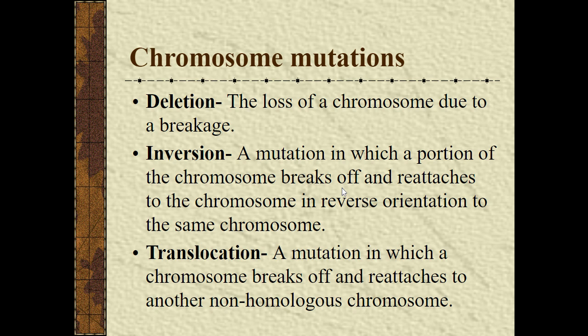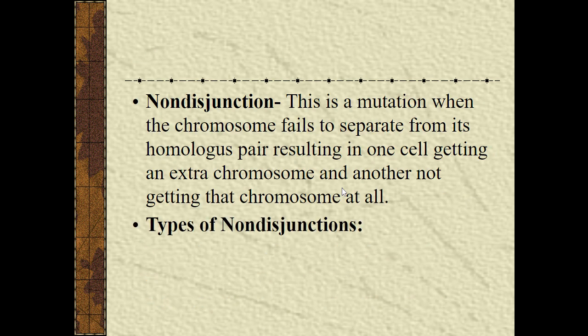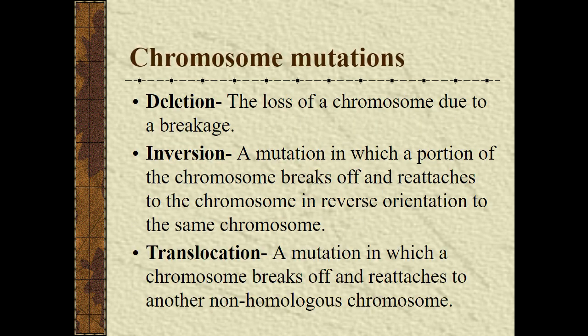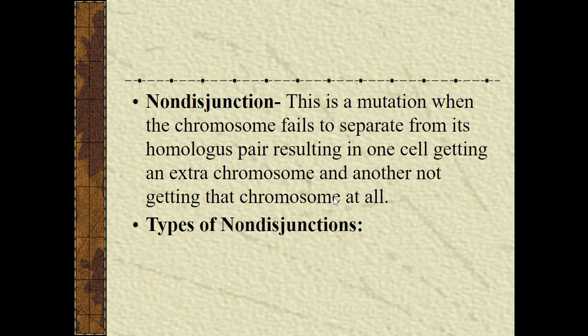There are mutations in this process because, like we said with mitosis, only about 1 out of every 10,000 has a mutation, but a mutation is possible. There is the loss of a chromosome due to breakage. Inversion is a mutation in which a portion of a chromosome breaks off. Translocation is when a chromosome breaks off and reattaches to a different chromosome.